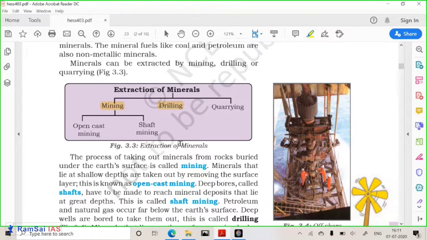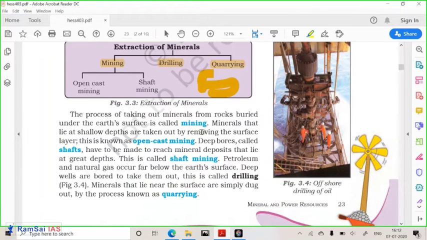Then next is quarrying. So some minerals are very close to the earth, just like you can, just with the help of a JCB, mine those minerals. So those minerals which are very close to the surface of the earth are removed by quarrying. So you have heard that limestone quarrying or stone quarries are very famous because they are very close to the surface, or sometimes they are above the surface in the mountain. So quarrying is very famous in terms of stones.